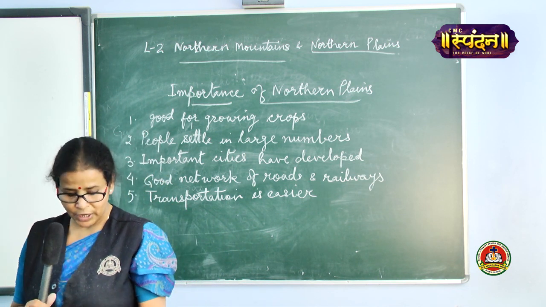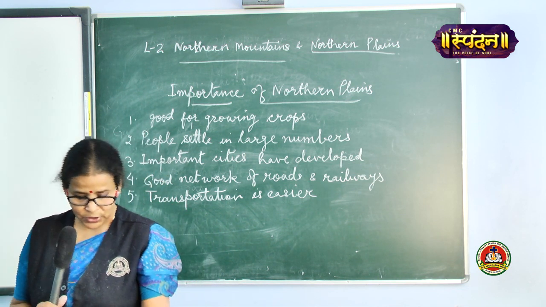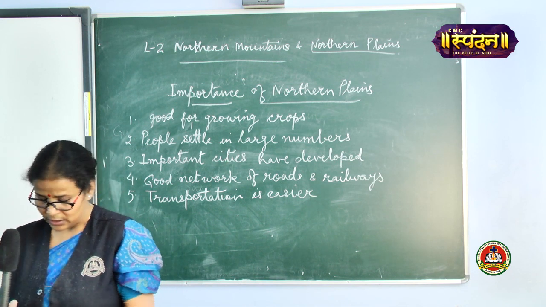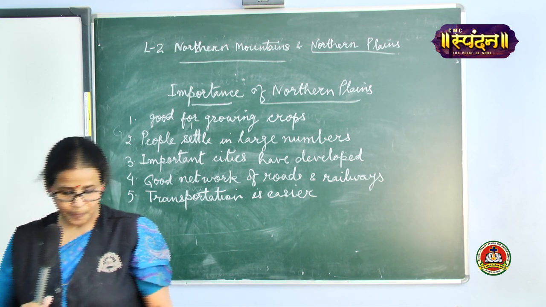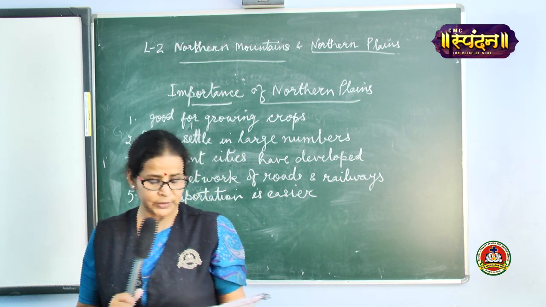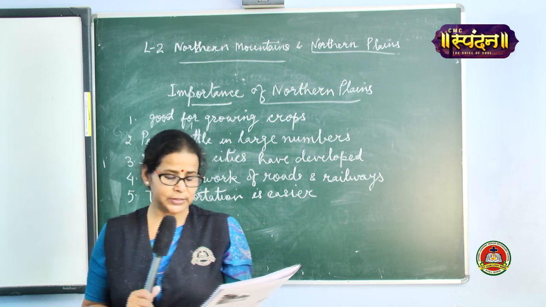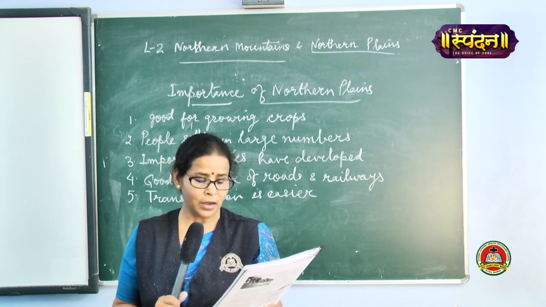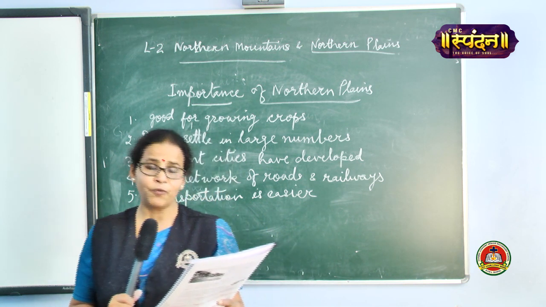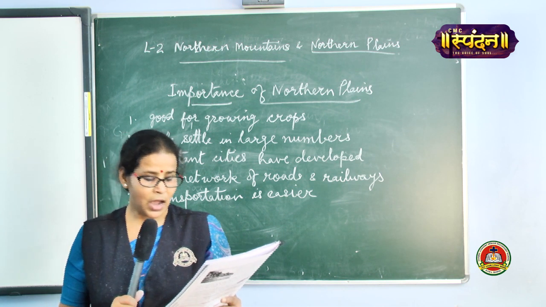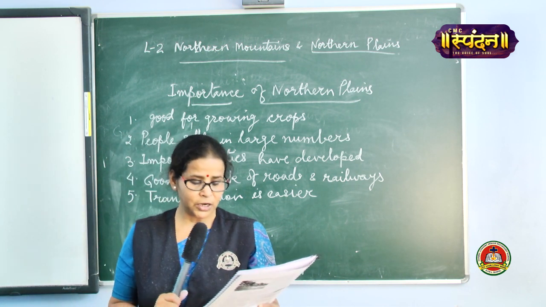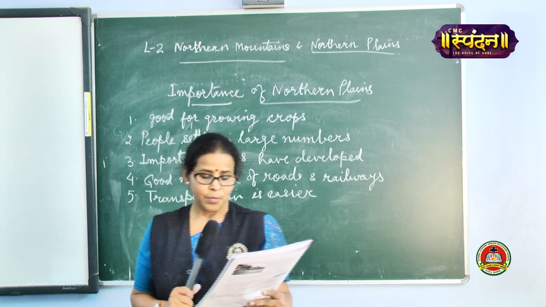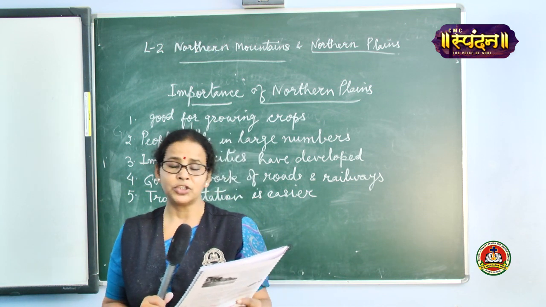Now I want to read this paragraph also so that you can underline the important points. The importance of the northern plains. The soil of the northern plains is very good for growing crops. So please underline, soil is good for growing crops. Unlike the Himalayas, the plains are not very cold, and thus people have settled here in large numbers.